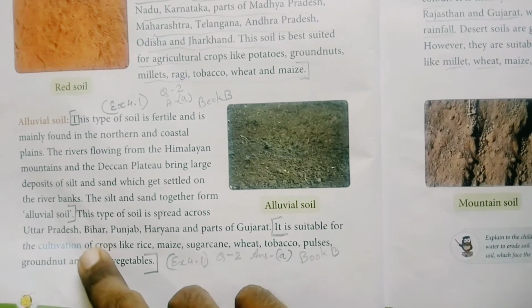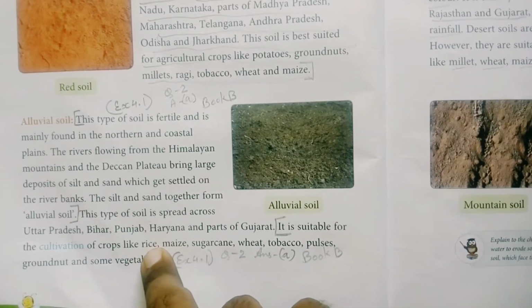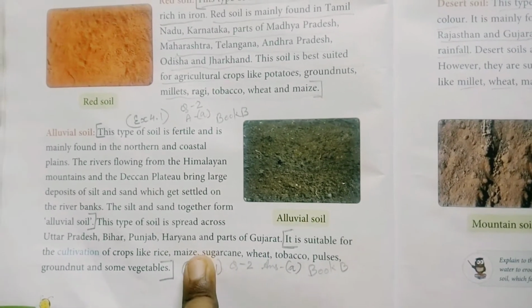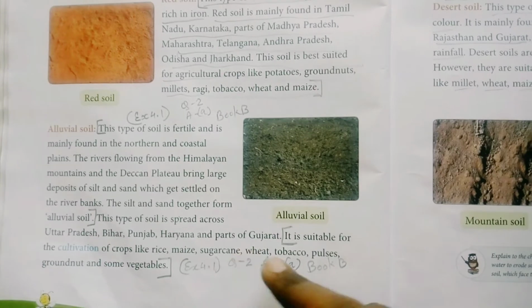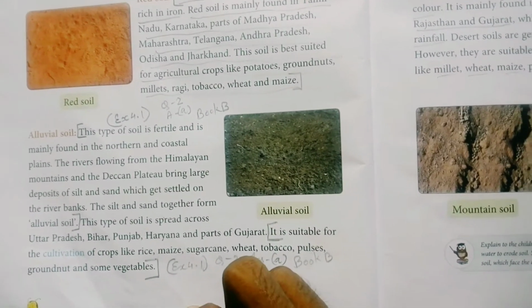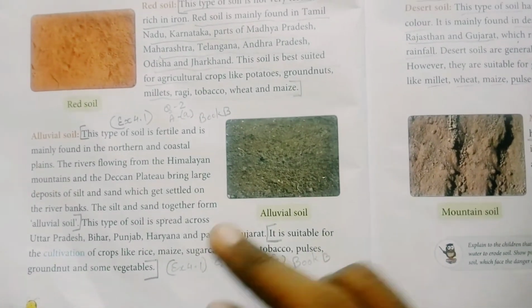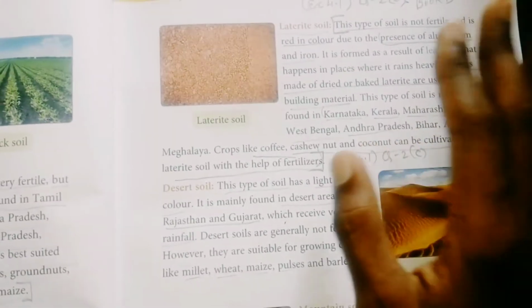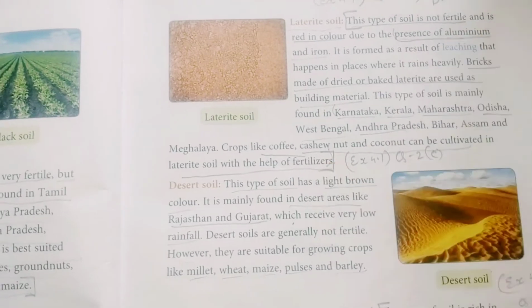It is suitable for what? Cultivation of crops such as rice, maize, sugarcane, wheat, tobacco, pulses, groundnut and some vegetables. So this is what alluvial soil is. The fourth is laterite soil.